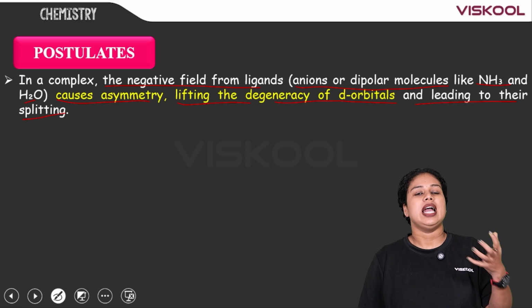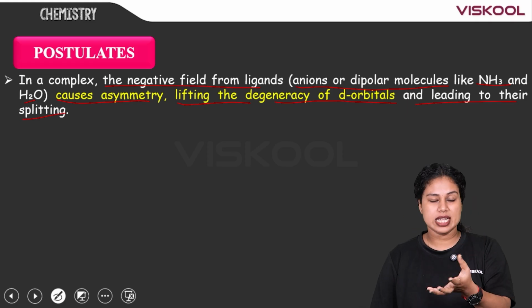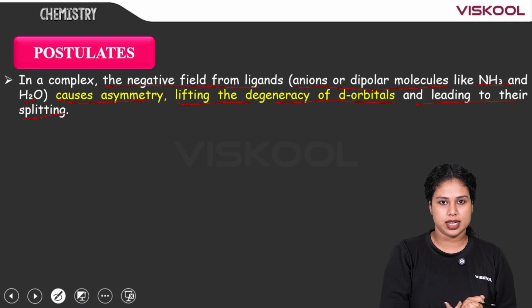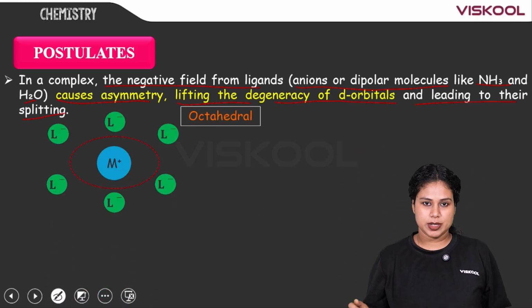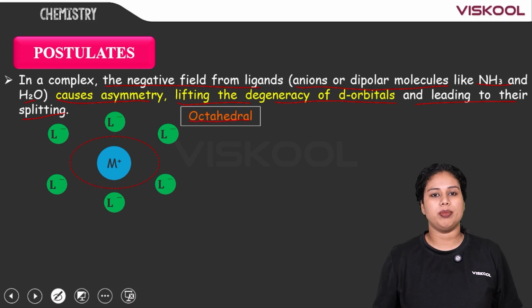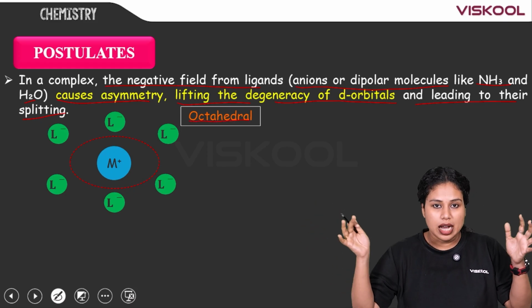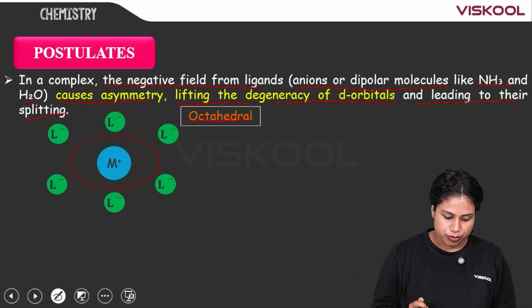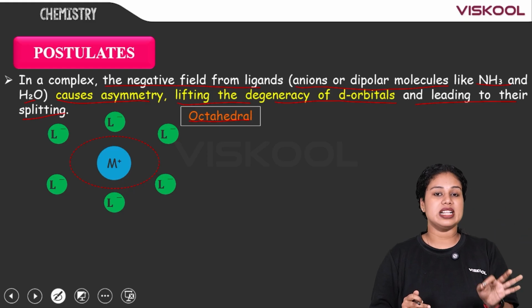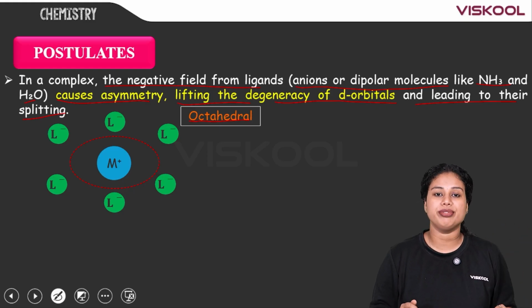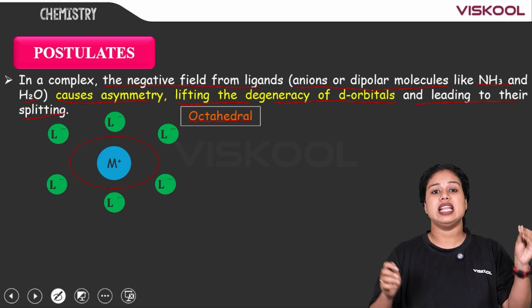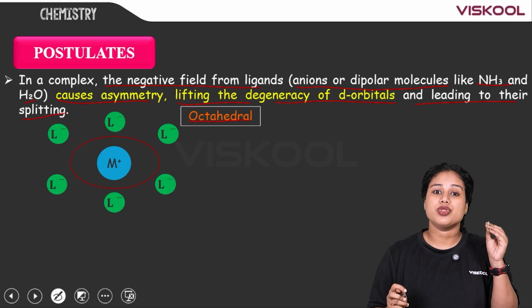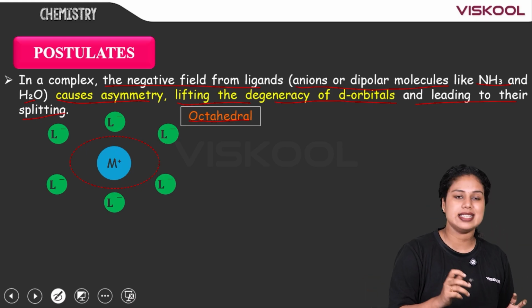What does it mean? As we have already said in the first postulate, the central metal atom or ion is there and the ligands start approaching it. Let me show you. If it is an octahedral complex, all the ligands will approach the central metal atom or ion octahedrally, in an asymmetric way. Then, of course, the degeneracy of the d orbitals will be affected, which will result in the splitting of the d orbitals. This is what the postulate is.